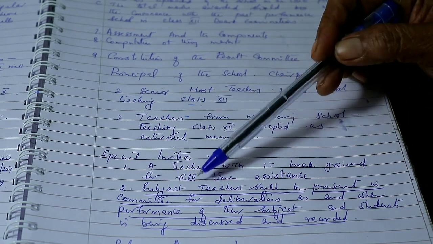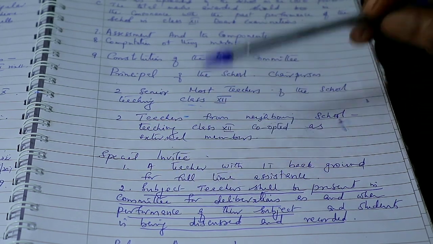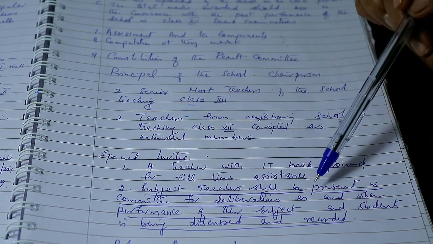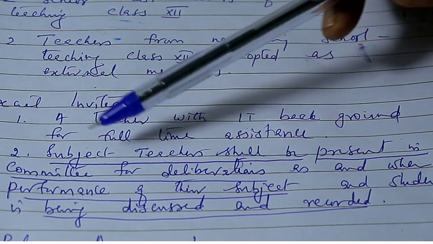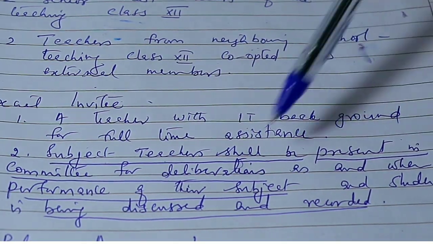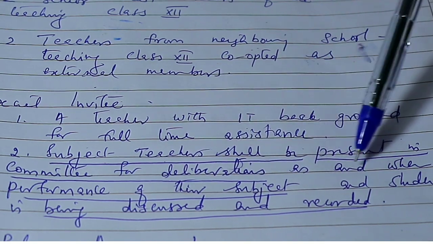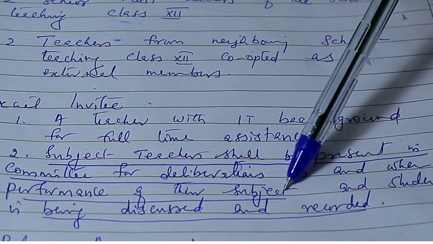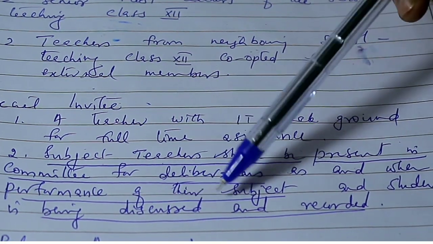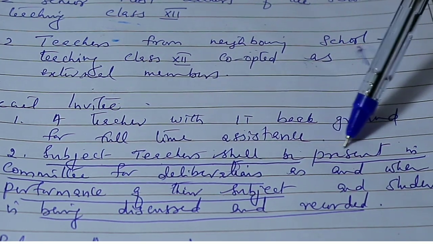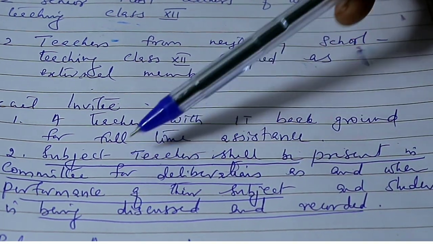And the second point you have to focus on is that subject teachers shall be present in the committee for deliberations as and when the performance of their subject and students is being discussed and recorded.